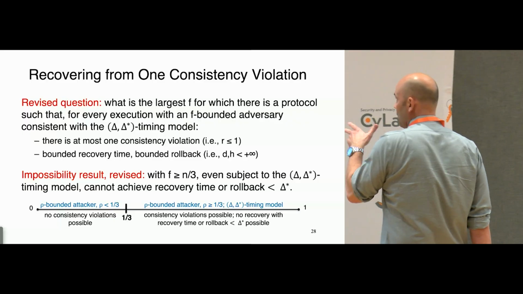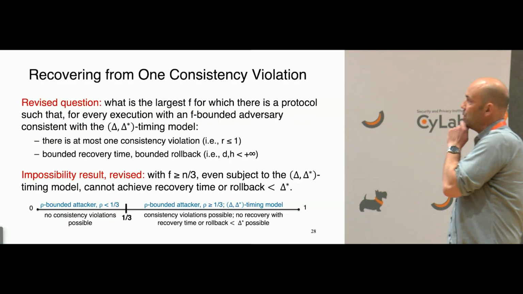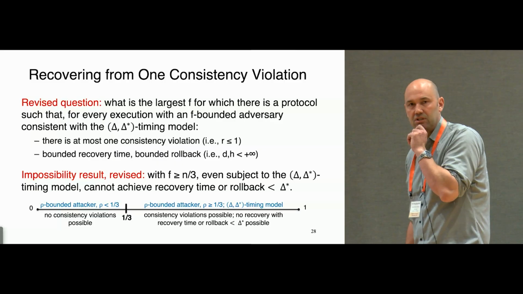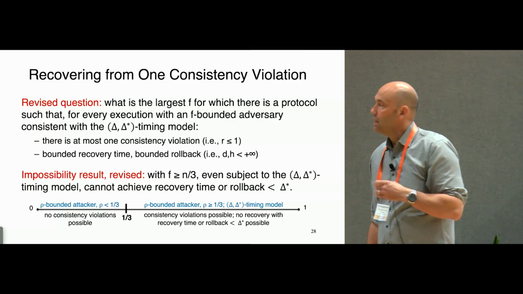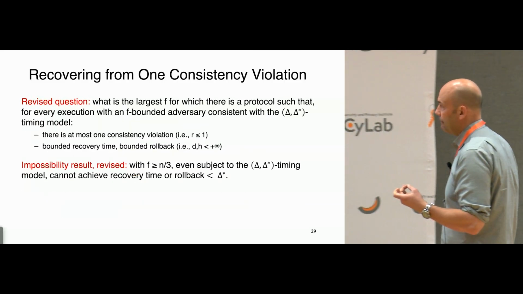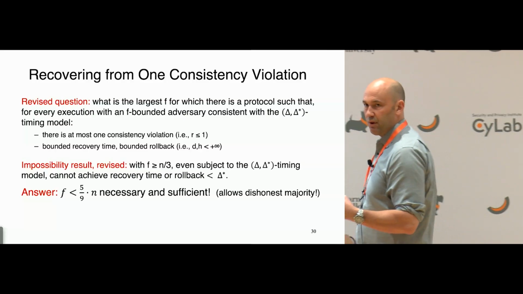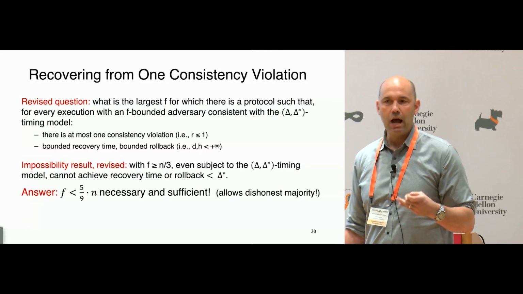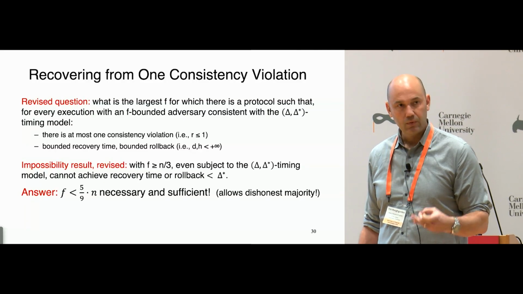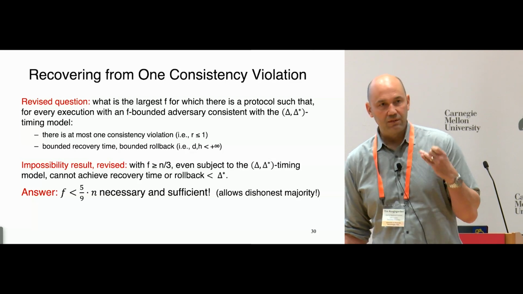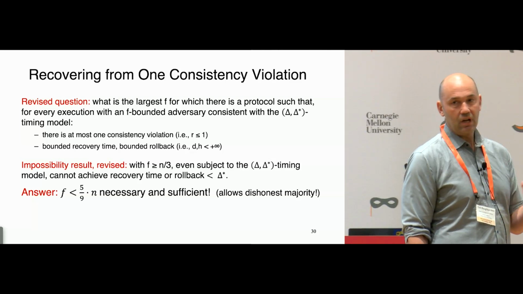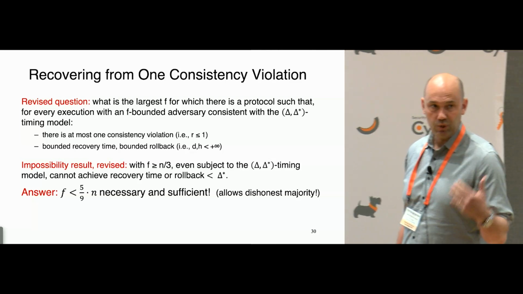It's not obvious from the work in the 1980s whether or not you get a boost in fault tolerance by allowing 1 consistency violation or not. And it turns out you do. Okay? The threshold that used to be 1/3 now becomes 5/9. Okay? And this is tight. And notice that 5/9 is large enough that this actually accommodates a dishonest majority.